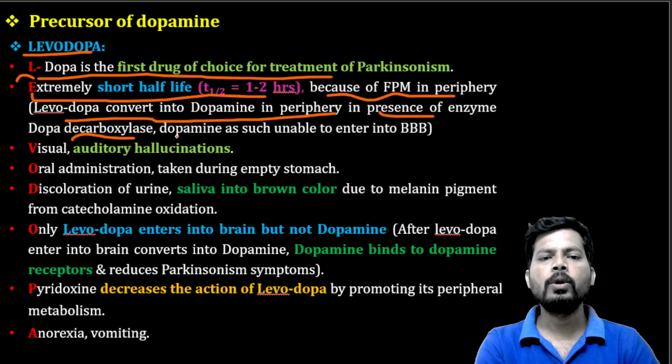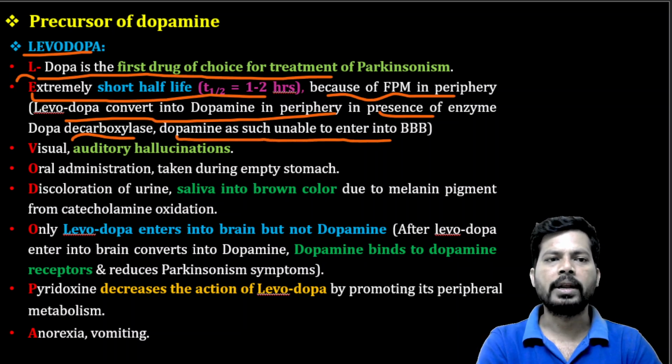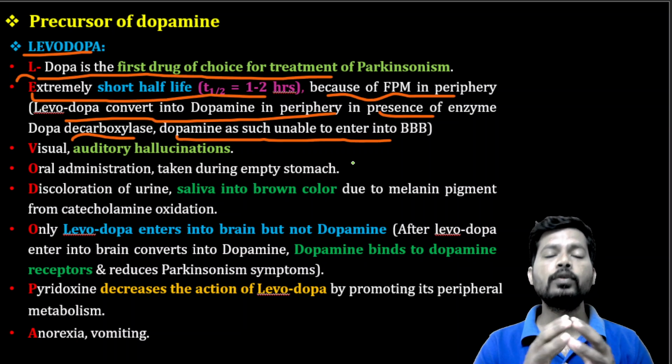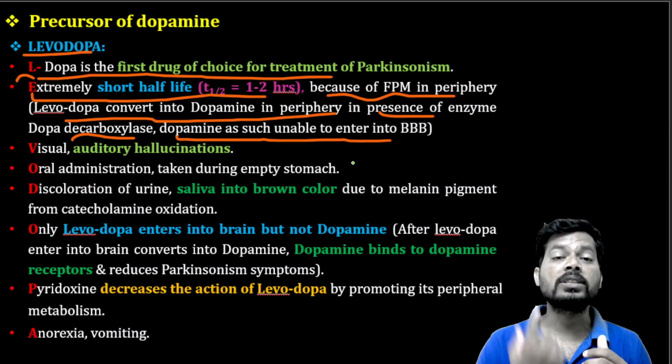Dopamine as such is unable to enter the blood-brain barrier. The major drawback with levodopa is that in the periphery it converts to dopamine. Levodopa is like an amino acid, and dopamine is a neurotransmitter and a catecholamine. Catecholamines are polar in nature, and polar compounds are unable to reach the brain.